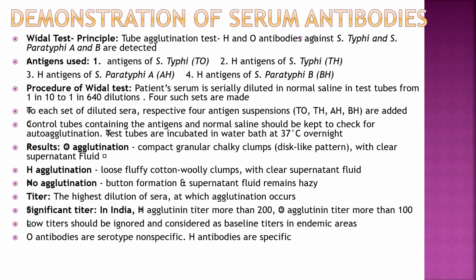Significant titer in India: H agglutinin more than 200, O agglutinin more than 100. Low titer should be ignored and considered as baseline titer in an endemic area. O antibodies are serogroup, non-specific. H antibodies are the specific ones.